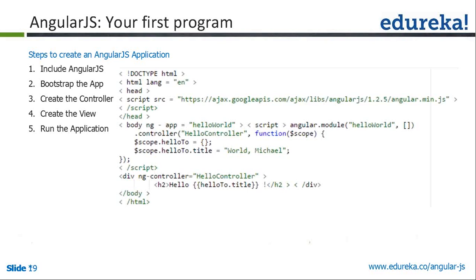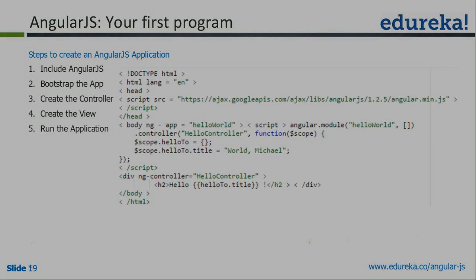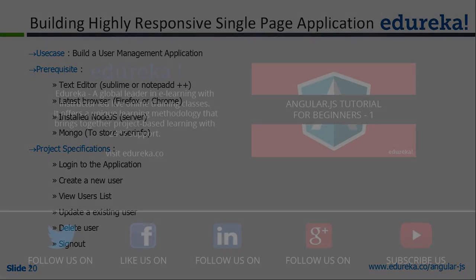Once it finds that directive, that particular element will be the root of your AngularJS application. In this example, we have ng-app in the body. So whatever you declare inside this body will be considered AngularJS components. Here you can write ng-controller or ng-click events, everything. This part under the body is considered the AngularJS components.